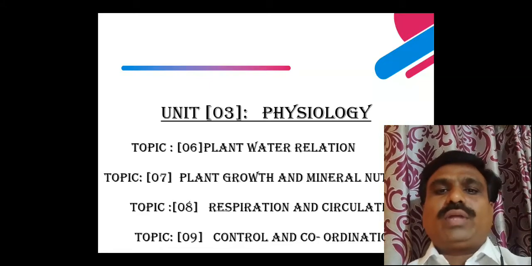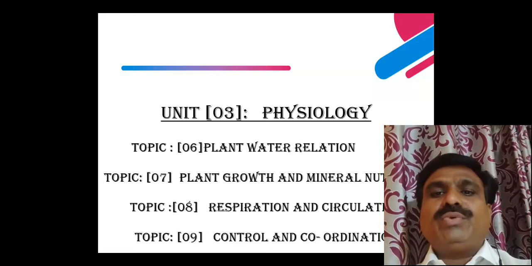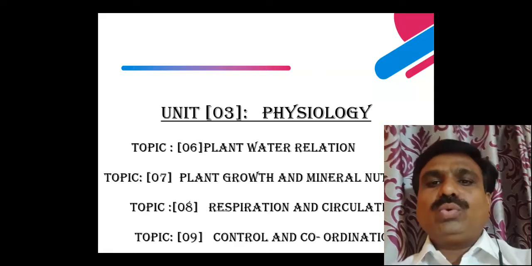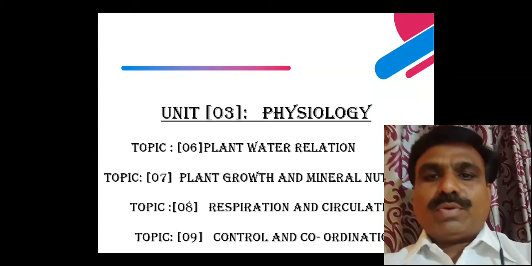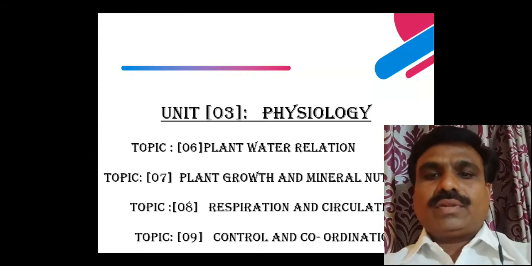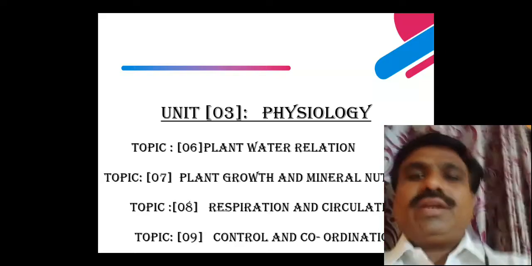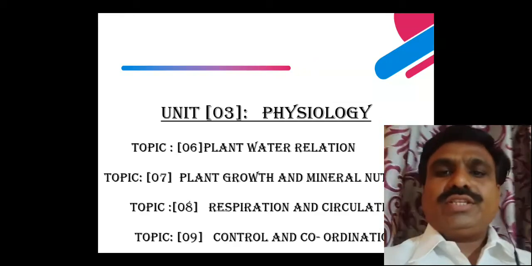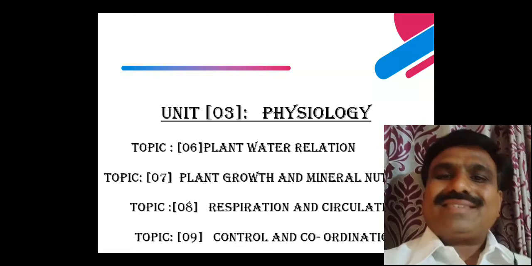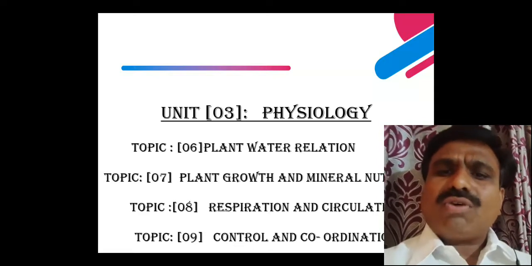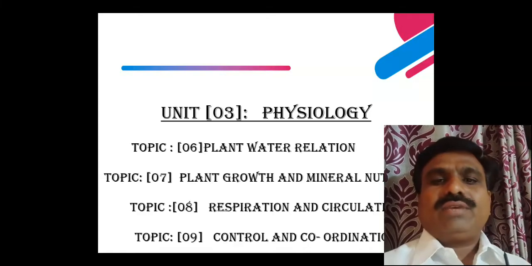Then plant growth and development, plant growth and mineral nutrition. What do plants require for their proper, healthy growth? There is a requirement of mineral nutrition. Which types of mineral nutrition are required? Auxins, ethylene, gibberellins, cytokinins, abscisic acid. A number of minerals and enzymes are required for growth.